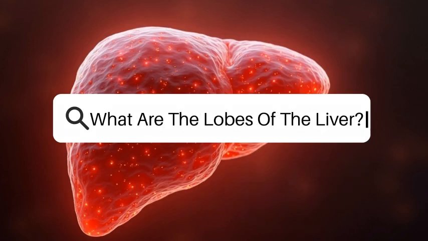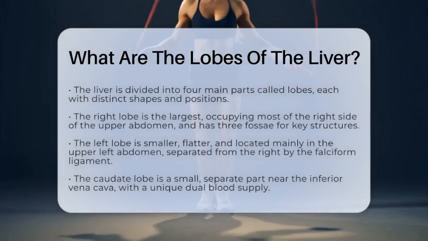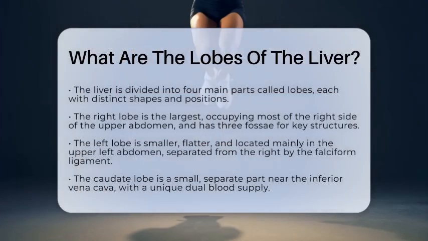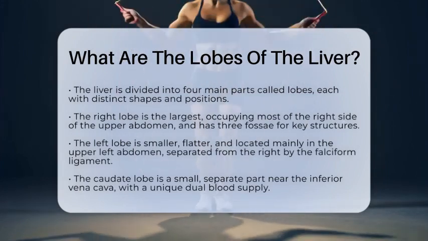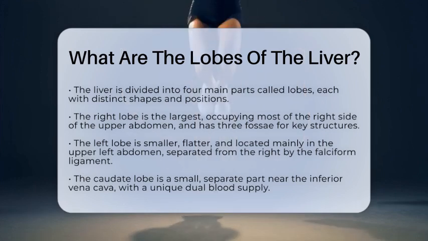What are the lobes of the liver? Imagine your liver as a busy, multi-roomed organ with different sections working together to keep you healthy. The liver is divided into four main parts called lobes, each with its own shape and position inside your upper abdomen.